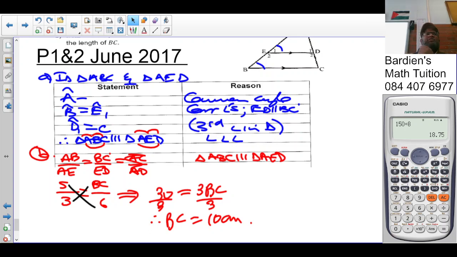I want you guys to do question 1. You should be able to do the whole question 1. Question 2, question 3, question 4, 5, 6, 7. The whole paper. Now listen, this paper was worth 100 marks.